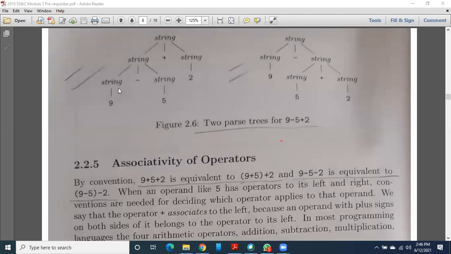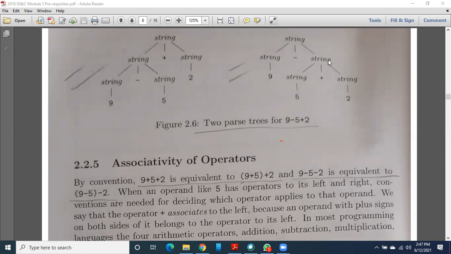Okay. So here, these parse trees are giving you confusion. For the same grammar, what I had defined here: string may be string plus string or string minus string, or else it may be simply a term. Similarly, the same grammar is applicable here also. For the same grammar, we are getting two parse trees here.